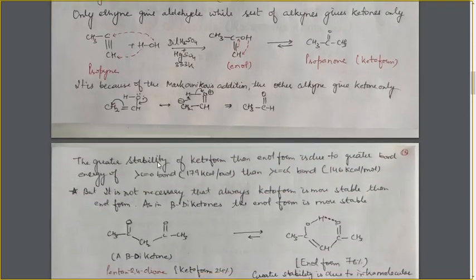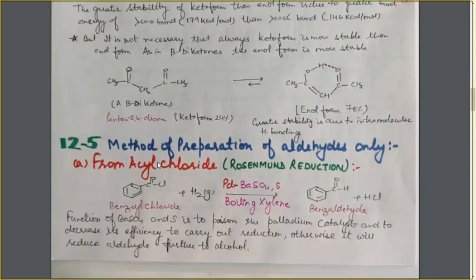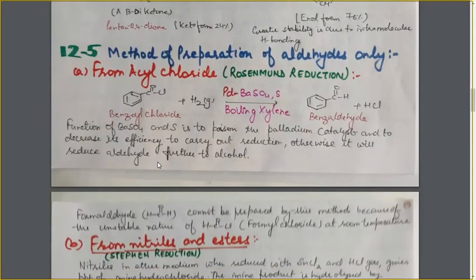Now, let us move to the next topic, that is methods of preparation of aldehydes only. Here, we are discussing the methods which lead to the formation of aldehydes only. First is Rosenmund reduction. It is a method of preparation of aldehyde from the acyl chloride or acid chlorides.